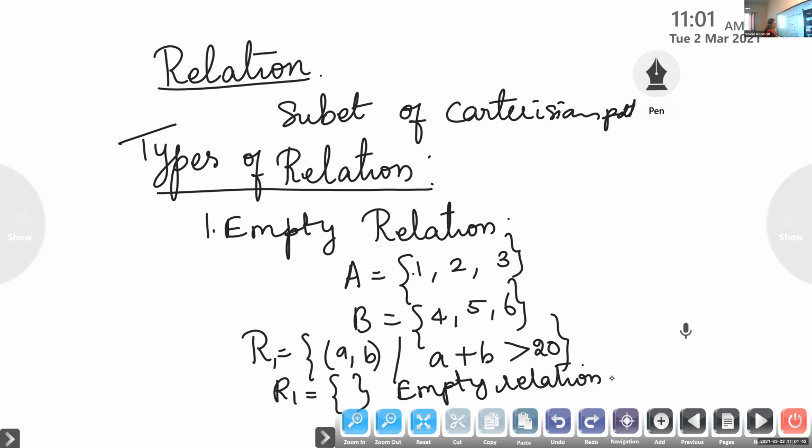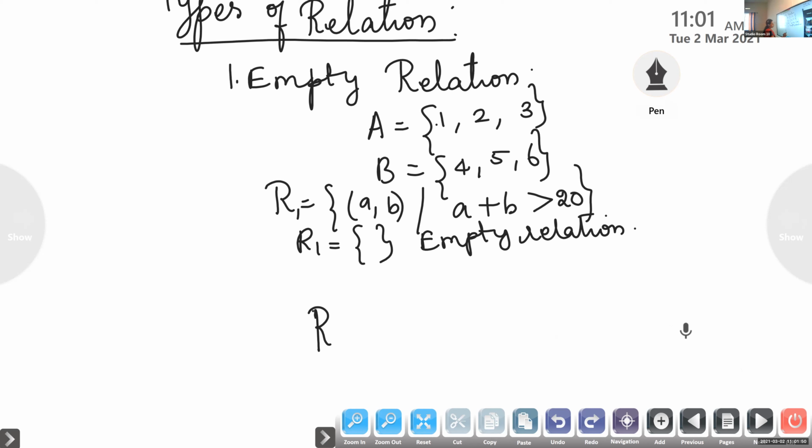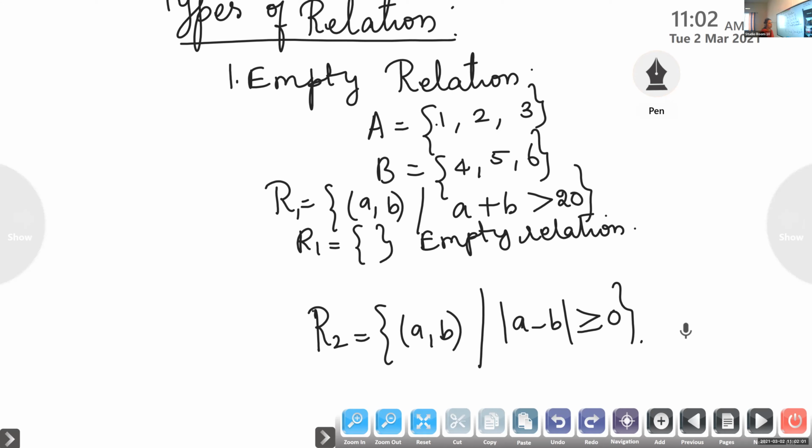Okay. Now, I am going to define another relation. I am going to define the second relation in the same set. Suppose I am defining R2. R2 is the set of all ordered pairs (A, B) such that modulus of A minus B is greater than or equal to 0. What is meant by modulus?